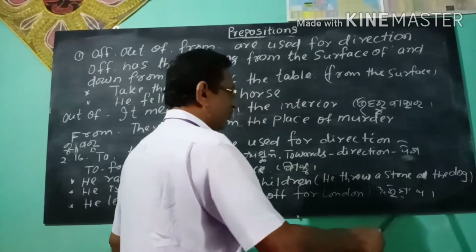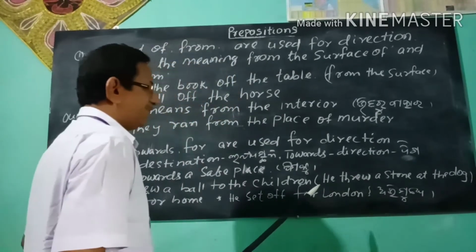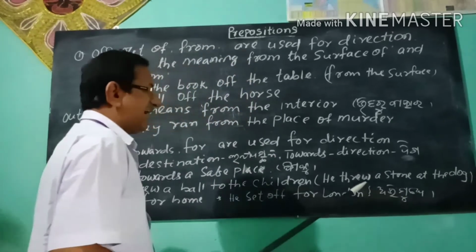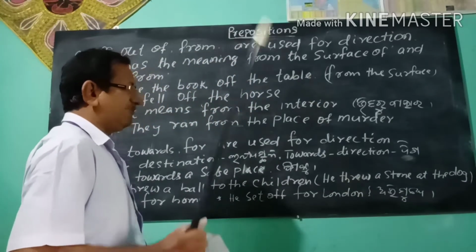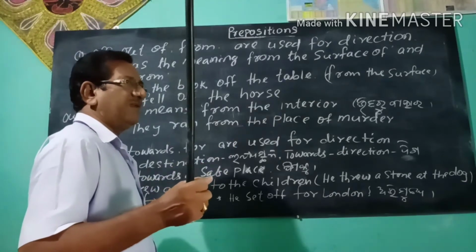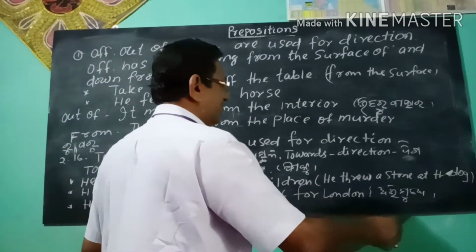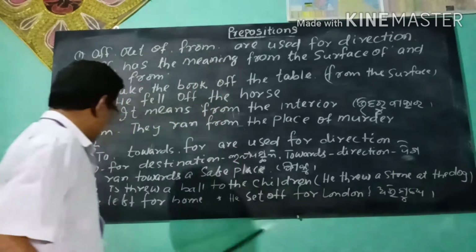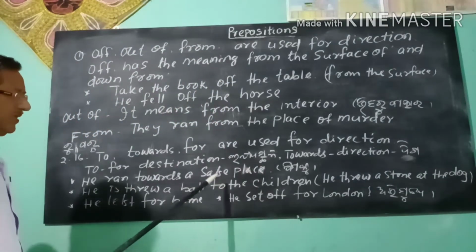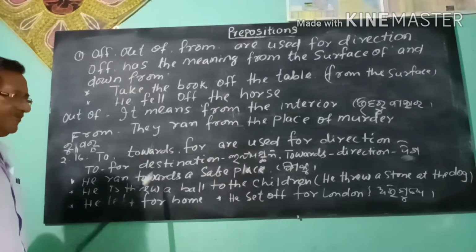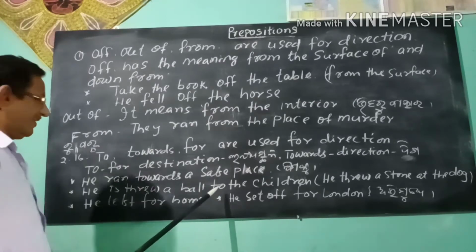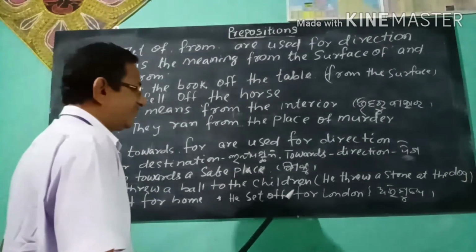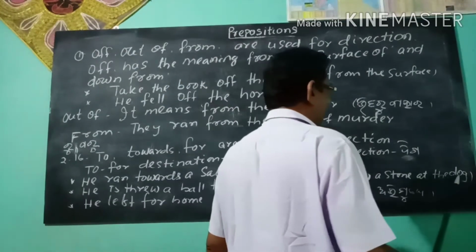Here, at is used. At the dog means it is aggression. Here, at is used for aggression, and here to is used for cooperation. So this is the difference between he threw a ball to the children and he threw a stone at the dog.